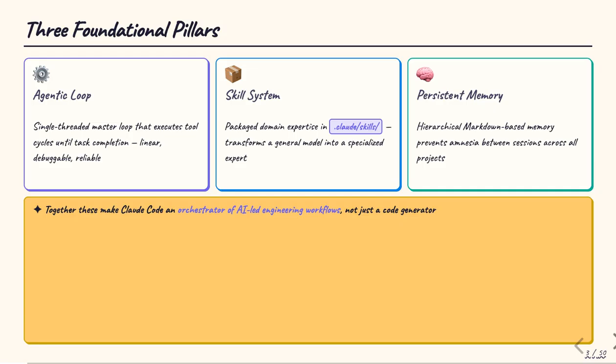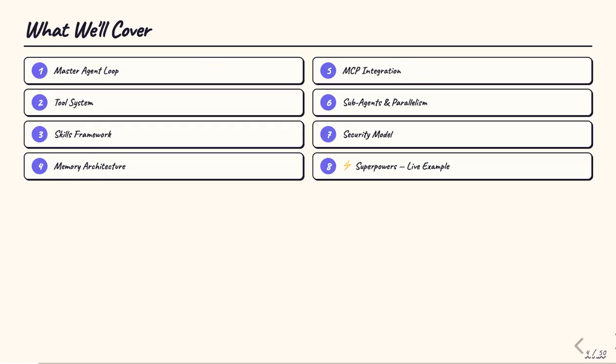And third, persistent memory, a hierarchical, file-based system that ensures the agent never forgets what it learned in previous sessions. Together, these three pillars make Claude Code an orchestrator of AI-led engineering workflows, not just a code generator.